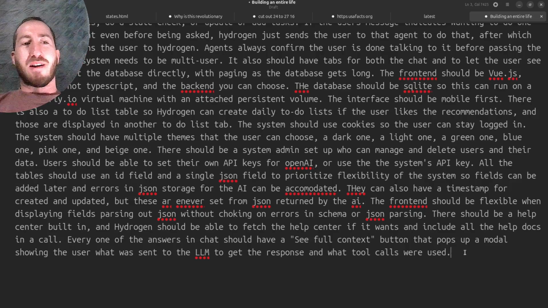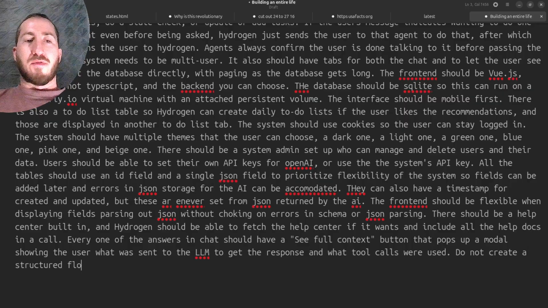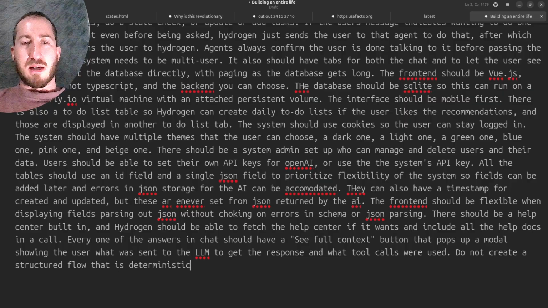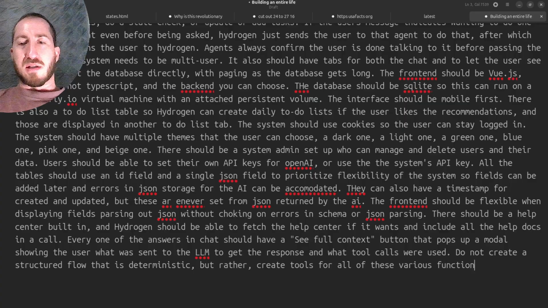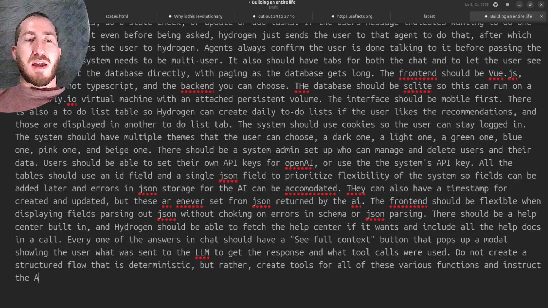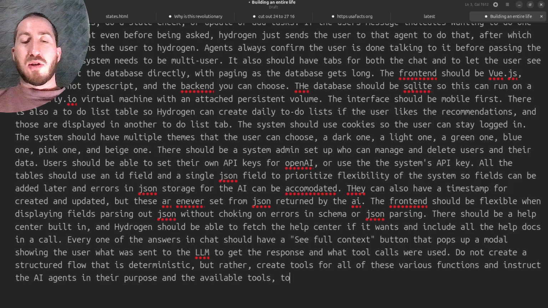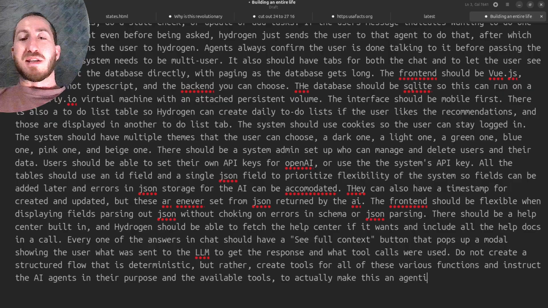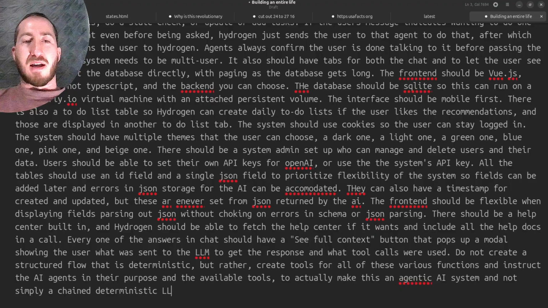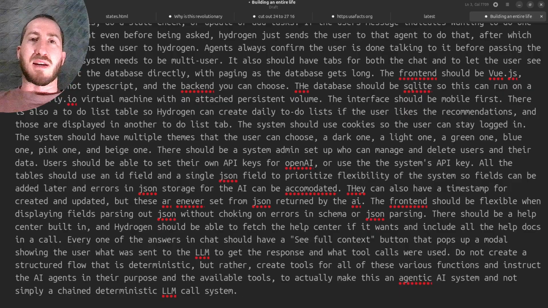Now, I'm going to add one more thing that's very important, which is do not create a structured flow that is deterministic, but rather create tools for all of these various functions and instruct the AI agents in their purpose and the available tools to actually make this an agentic AI system and not simply a chained deterministic LLM call system.